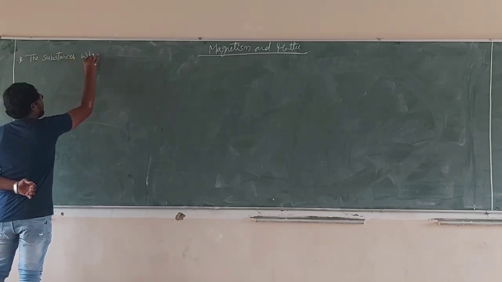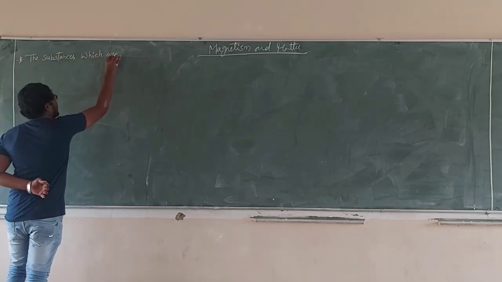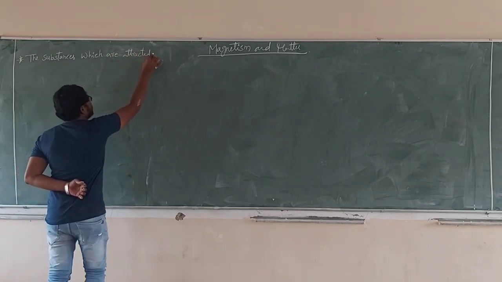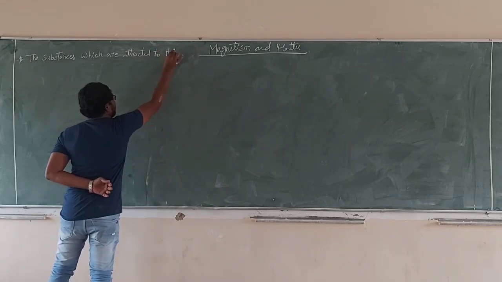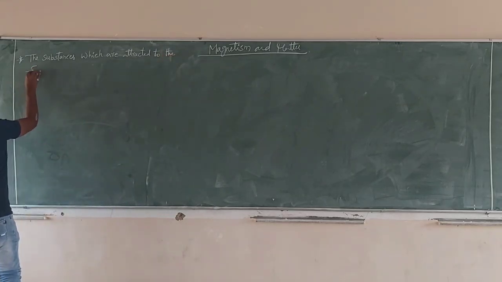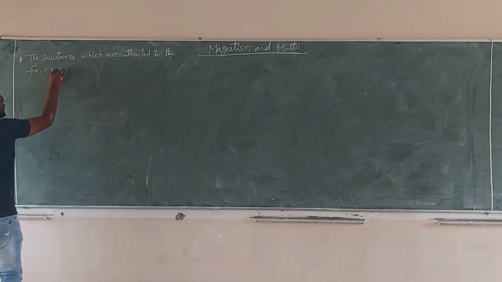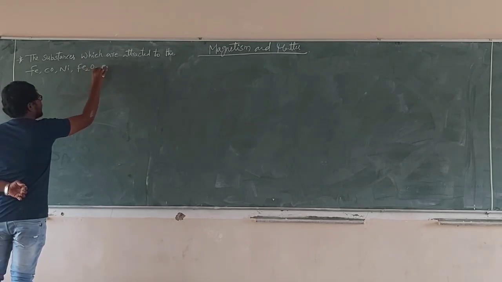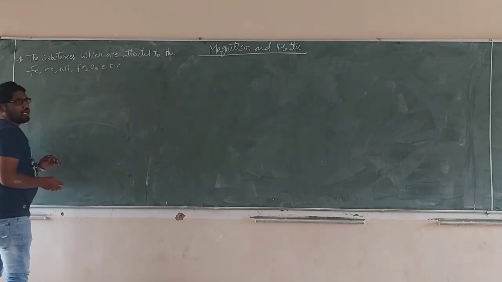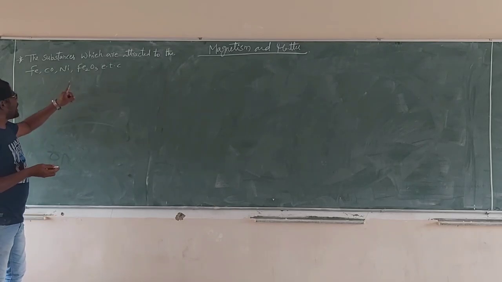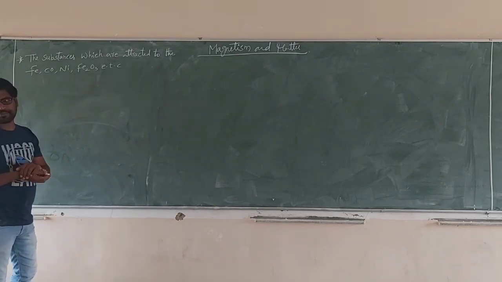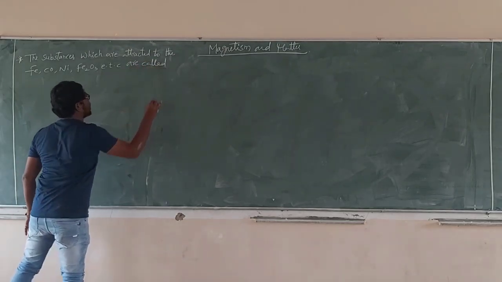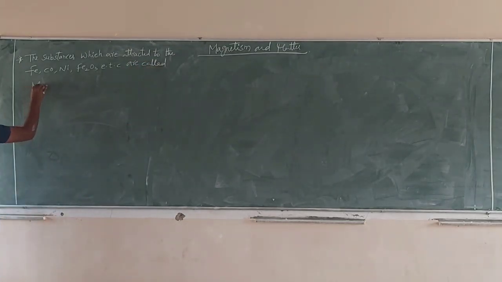which are attracted to iron, cobalt, nickel, ferrite, Fe2O3, etc. Those substances which are attracted to these elements are named as magnets.